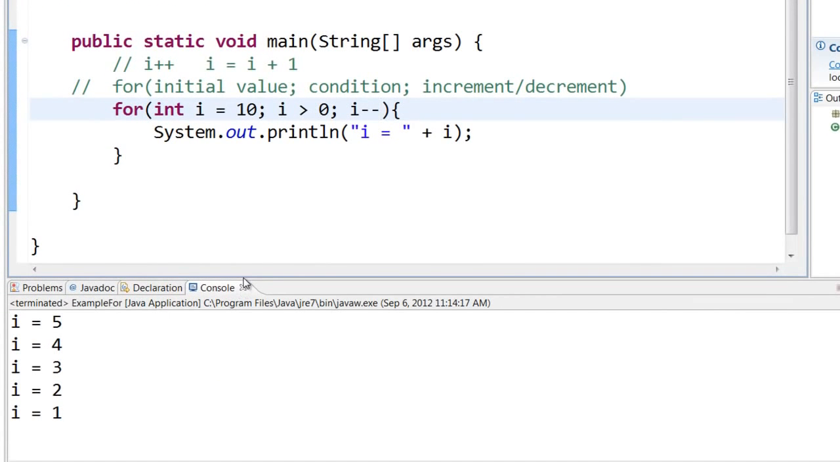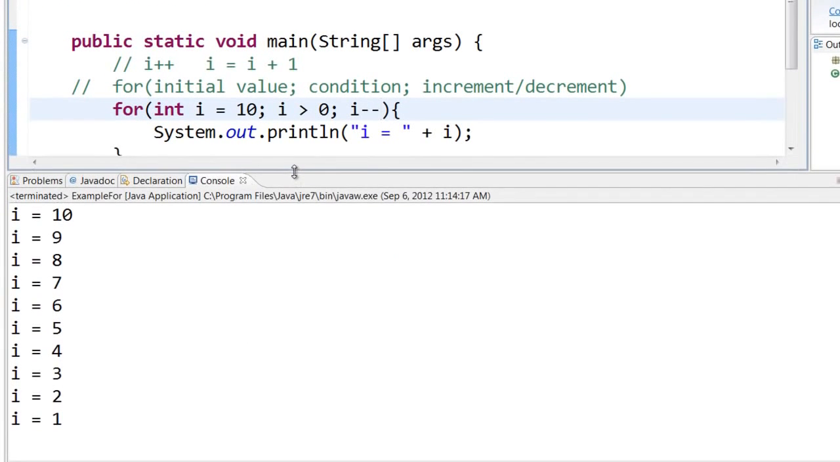Let us save this and run this. Here you can see that it started out printing i = 10, and then it kept reducing the value of i by 1 till i became 1. Since 1 is greater than 0, it printed it, but 1 minus minus is 0. Once i reached 0, it came out of this loop.